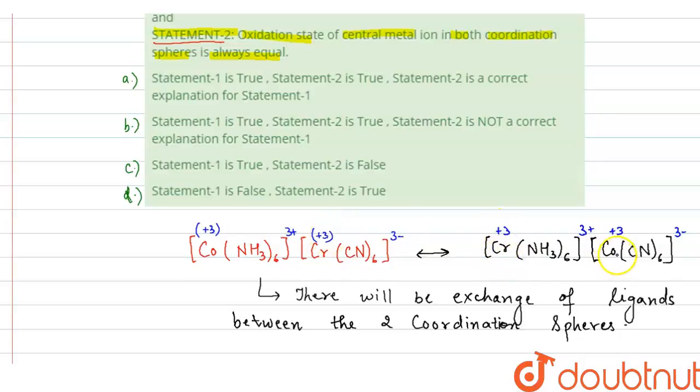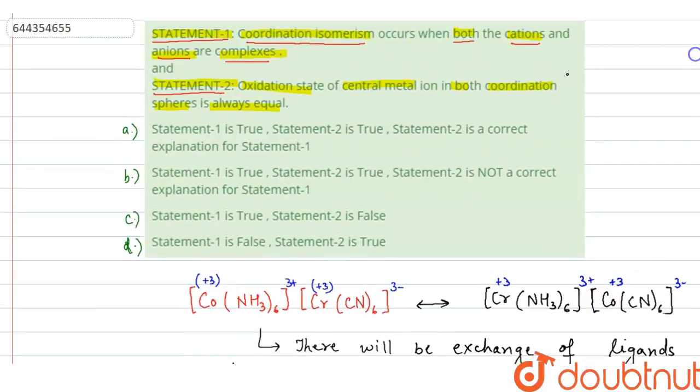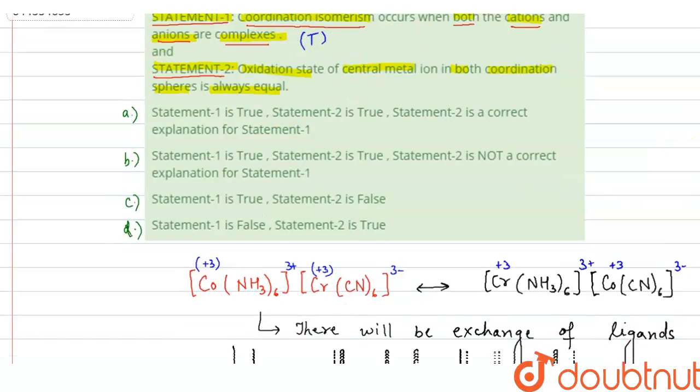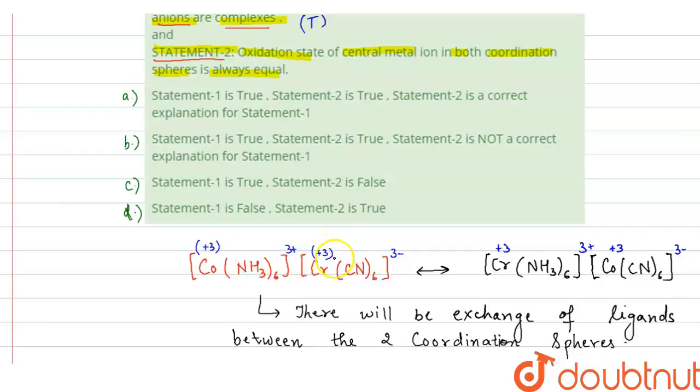As you can see here, the oxidation state of chromium and cobalt does not change, right? So this is coordination isomerism. So the first statement, coordination isomerism occurs when both cations and anions are complexes, is true, because in the anionic and cationic complexes there is exchange of ligands which takes place in coordination isomerism.